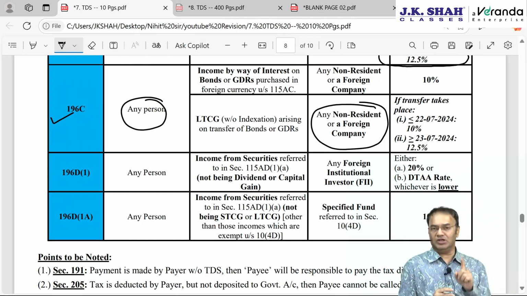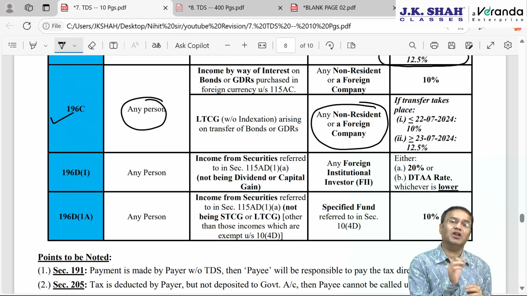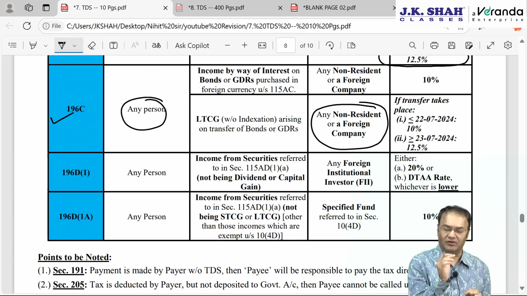Two types of income: income from bonds and GDRs of an Indian company. As far as income from bonds is concerned, the bonds should have been acquired in foreign currency and should be bonds of a notified Indian company or notified public sector company, that is a government company. Same is the story with GDR: dividend from GDRs of an Indian company. As far as bonds and GDRs are concerned, the common point is that both should be of an Indian company, both should have been acquired in foreign currency.